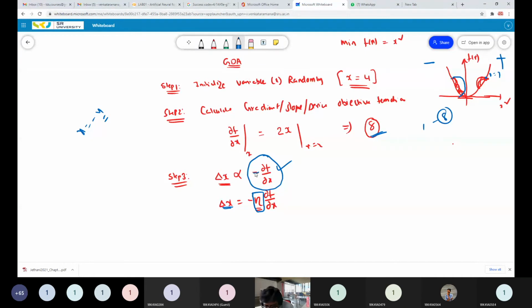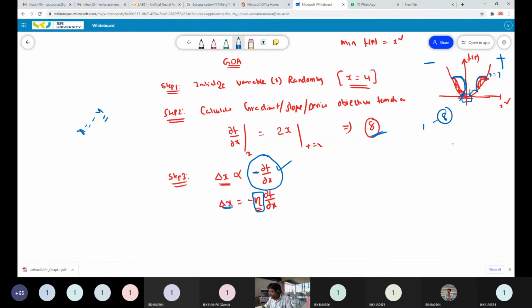So this minus sign will help you decide in which direction you need to move your point. Suppose your random point is on the positive slope side, then you have to decrease your weight, or move toward the negative slope side. If you are on the negative slope side, then you try to move toward the positive slope side. Finally, you land at this point.